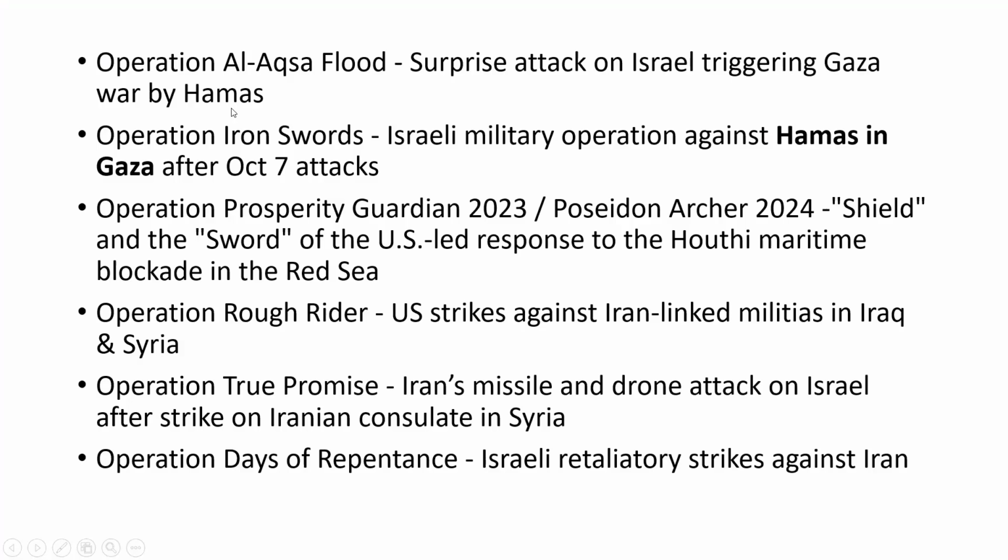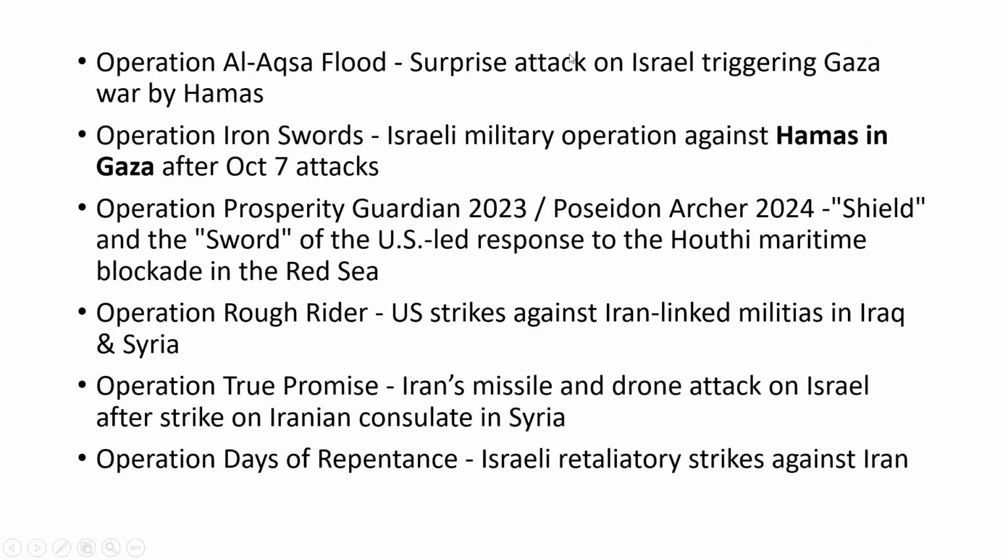Hamas attacked Israel, because of the occupation of Israel in the West Bank and other regions. The Hamas attack was called the October 7 attacks, and this was also called Operation Al-Aqsa Flood. It was a surprise attack on Israel by Hamas, triggering the Gaza war.